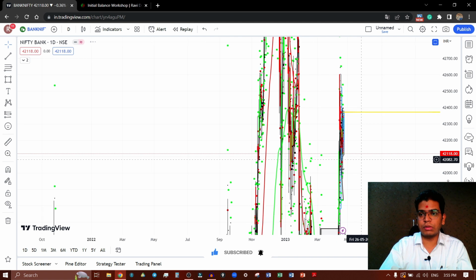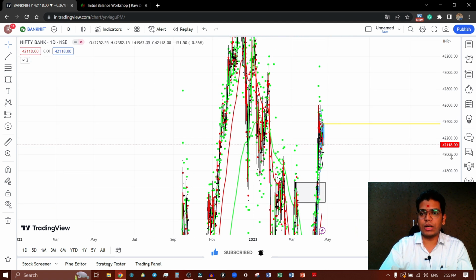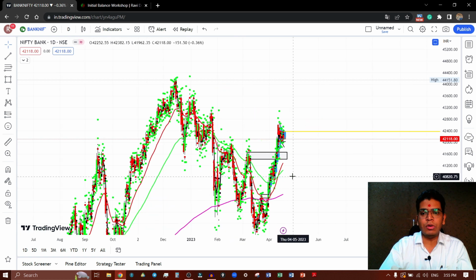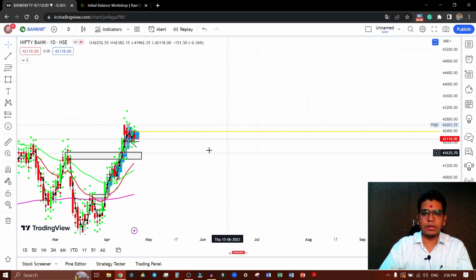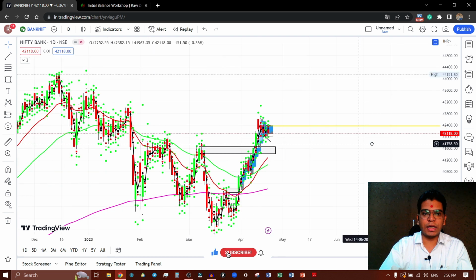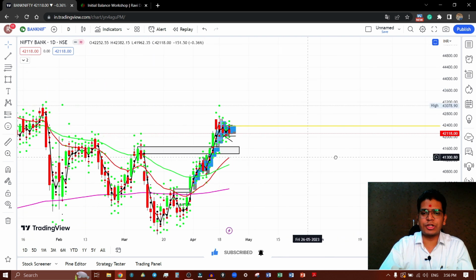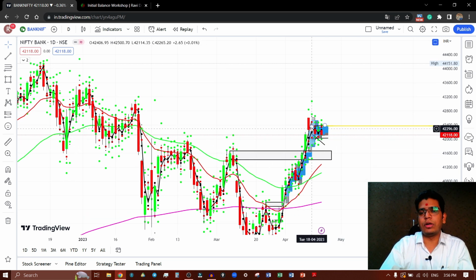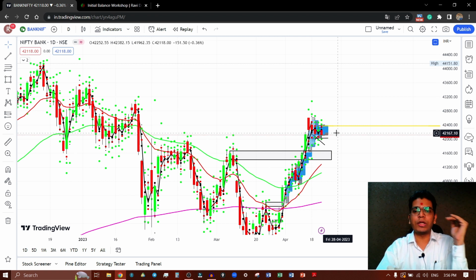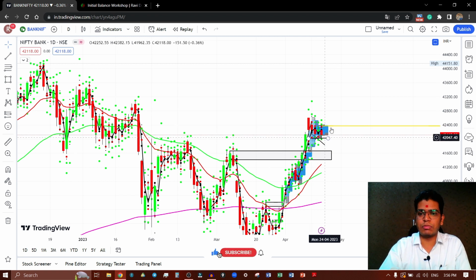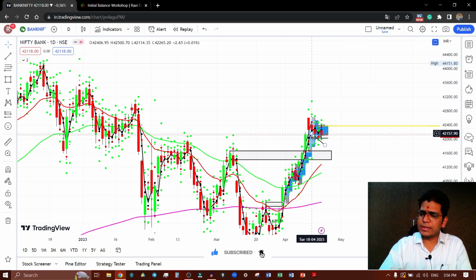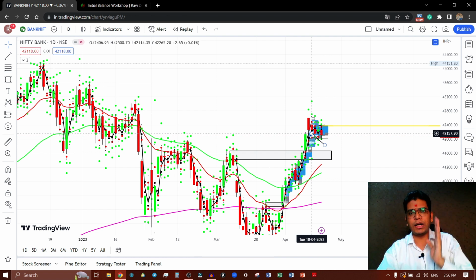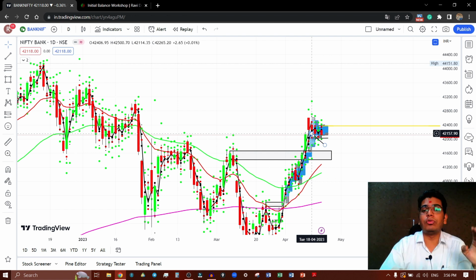But as I said in the last post market analysis video, on the daily time frame chart we can clearly see that market wants some correction now. Yes, it can be price or it can be the time, it can be anything, but market just wants the correction, that's it. Price correction means market may go to fall on the downside, and time correction means market is going to move sideways over here within one horizontal range. Okay, it is going to just make some time pass over here, moving on the higher side, moving on the downside, one day up, one day down, one day up, one day down, one day flat. It can be anything, but it is going to trade within one particular range without any confidence.